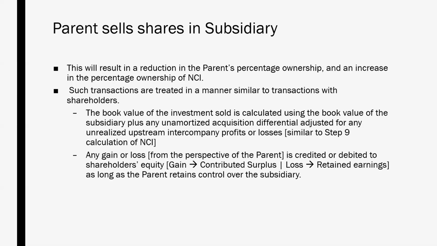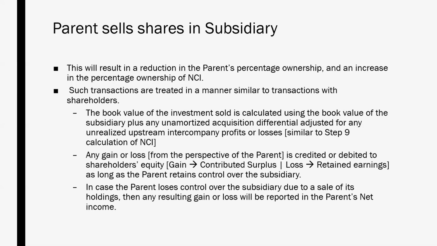If there's any gain or loss from the parent company's perspective, we credit the gain to contributed surplus and debit the loss to retained earnings. Basically, the gain or loss is booked through shareholders' equity, so long as the parent company retains control over the subsidiary.